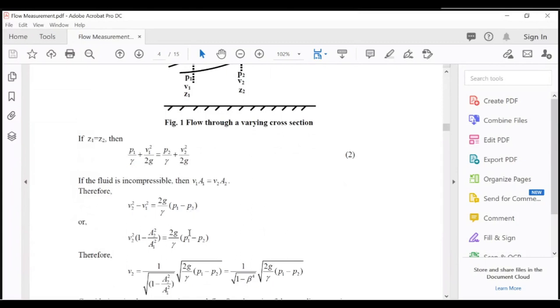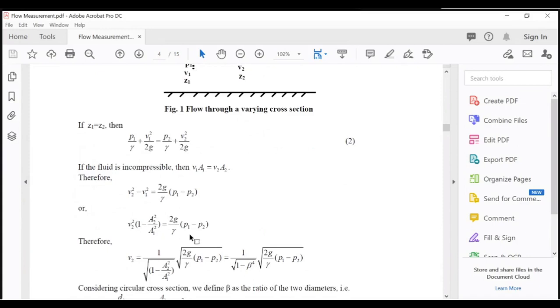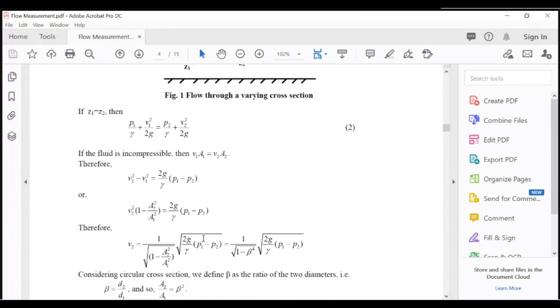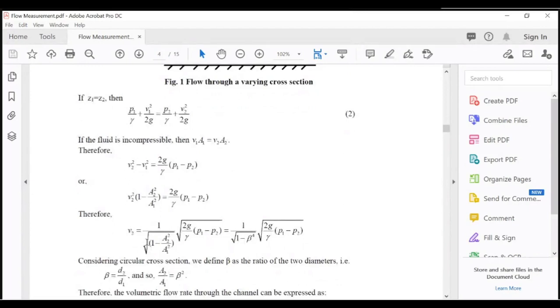Take V2 common, it becomes 1 minus (V1 by V2) whole square. So (V1 by V2) whole square, from the continuity equation, becomes (A2 by A1) whole square, meaning A2 square upon A1 square, is equal to 2g by gamma (P1 minus P2). Therefore, V2 can be written as 1 upon under root of 1 minus A2 square upon A1 square, into under root 2g by gamma (P1 minus P2).